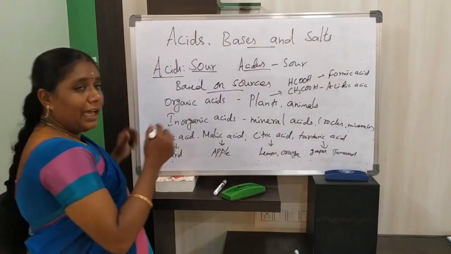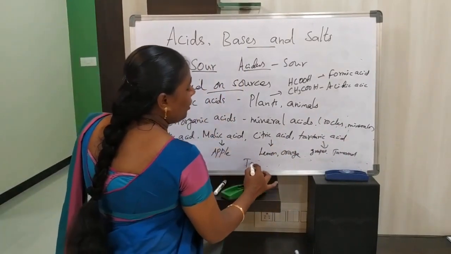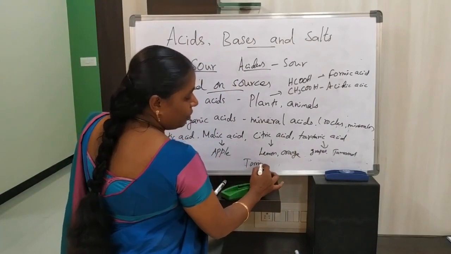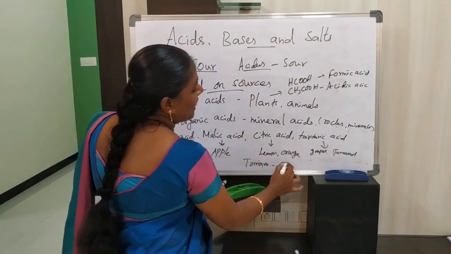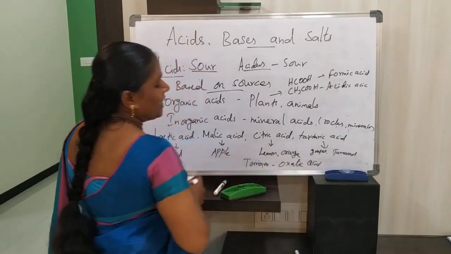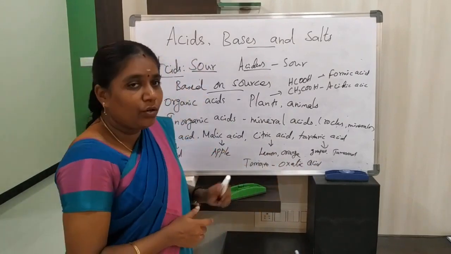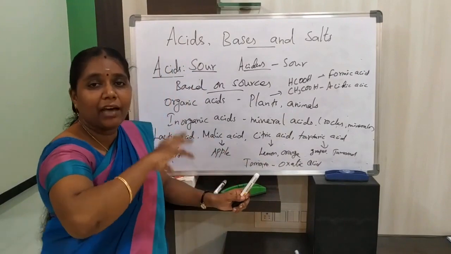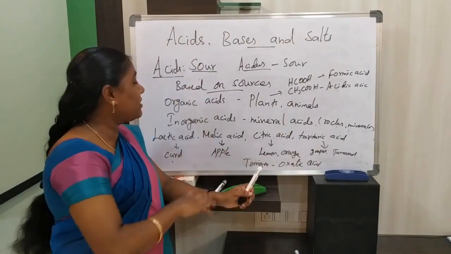And in tomato we have oxalic acid. So oxalic acid is present in tomato. So like this we have some examples for organic acid.